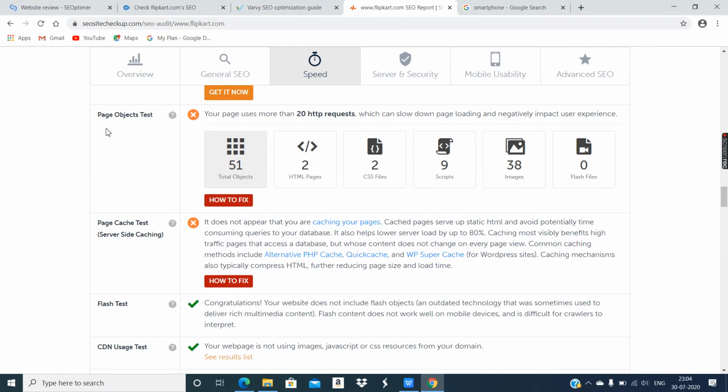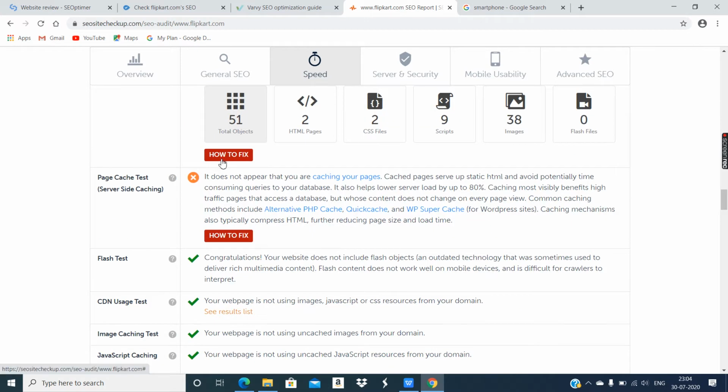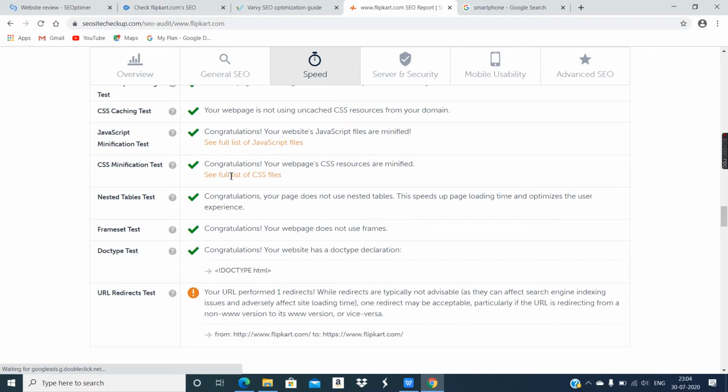Okay, now here are some different parameters they have checked. Page object test, page cache test, which I have not seen these parameters in earlier websites like SEO Optimer and WooRank. But here these parameters are shown, and they have also said they are not proper, so how to improve them. Nice.